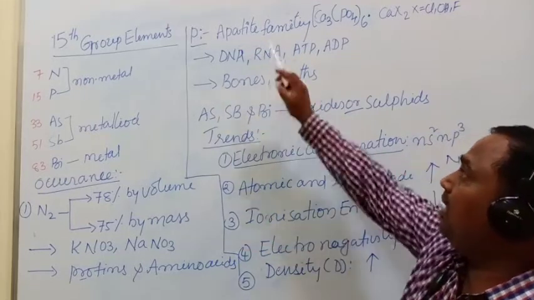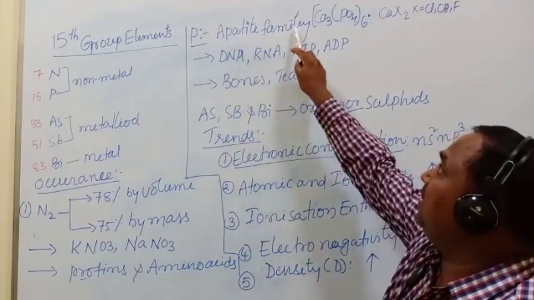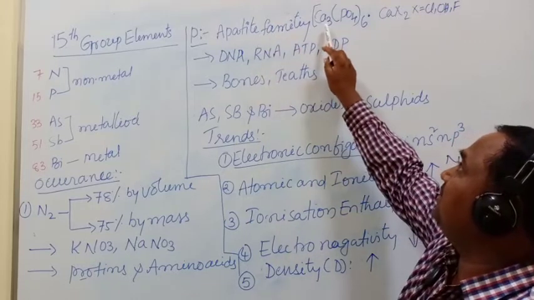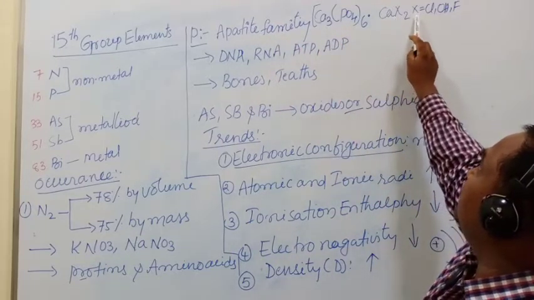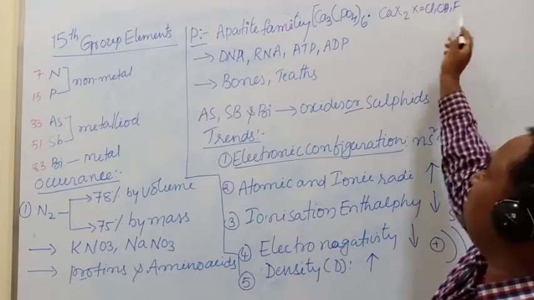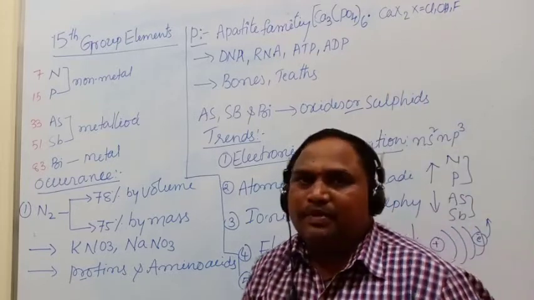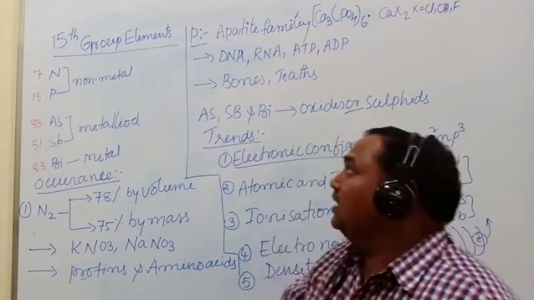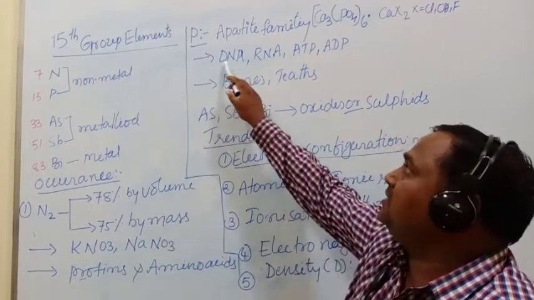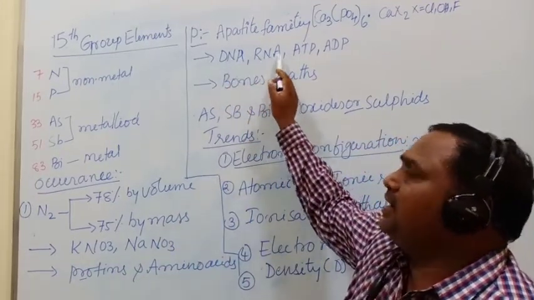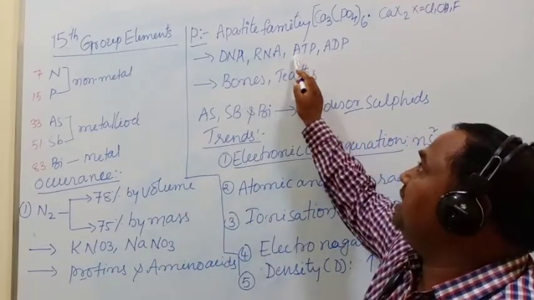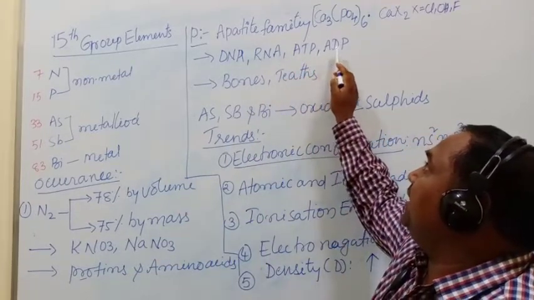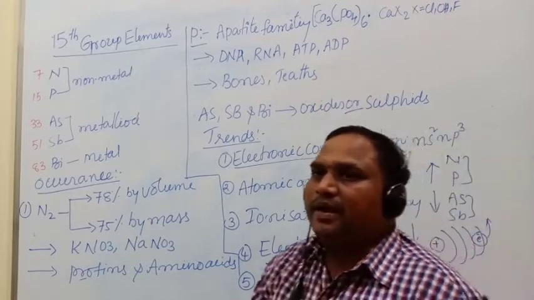Phosphorus is found in the apatite family. The formula of apatite is Ca9(PO4)6·CaX2, where X is fluorine, hydroxyl or chlorine. Phosphorus is also present in DNA, deoxyribonucleic acid, RNA, ribonucleic acid, ATP, adenosine triphosphate, and ADP, adenosine diphosphate.